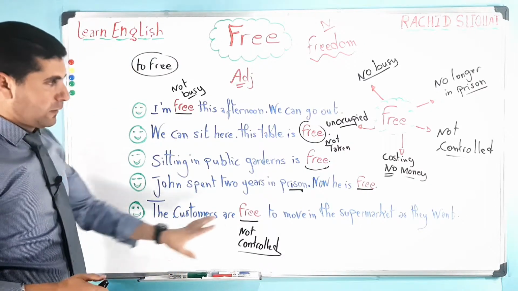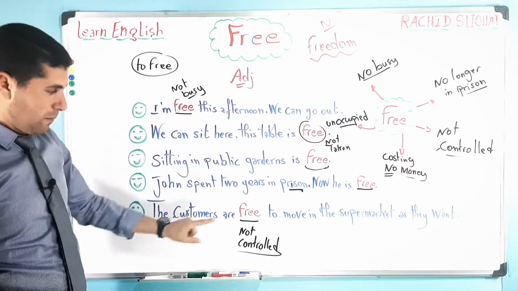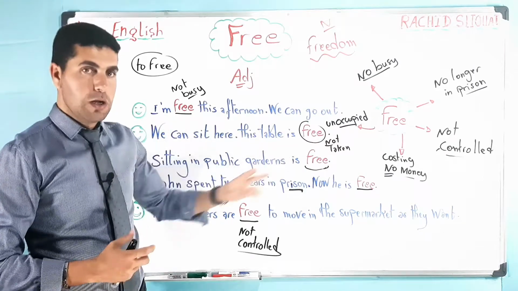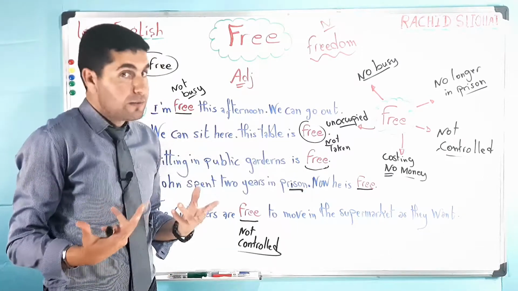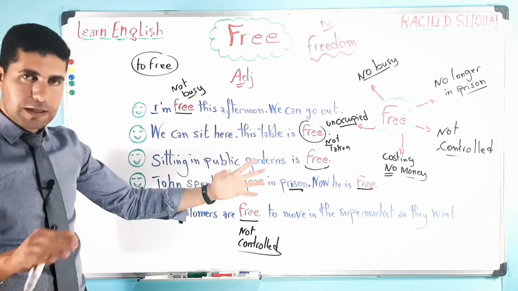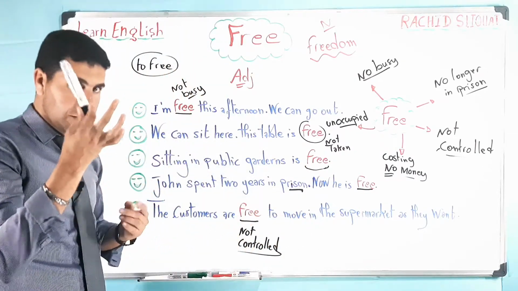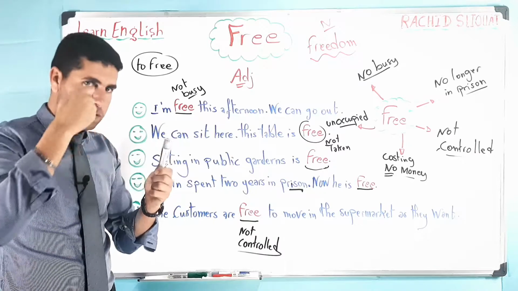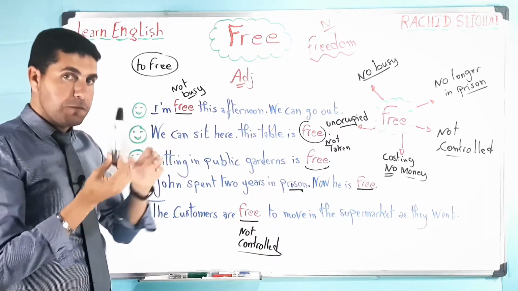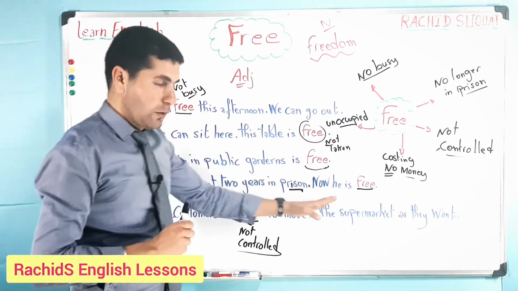So here, as you can see, we have the 5 meanings of the word free. Number 1, not busy. Number 2, unoccupied or not taken. And number 3, to sit in a garden is free, which means costing no money. You can get it, not like this marker. If you want to get this marker, you have to pay money. This means the marker is not free.